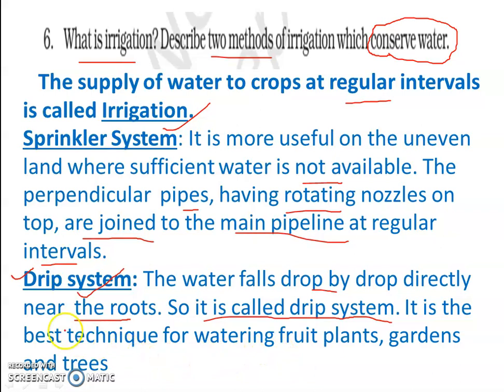Right? Now these are the first 6 questions of the exercise. The remaining questions you have to do as homework.